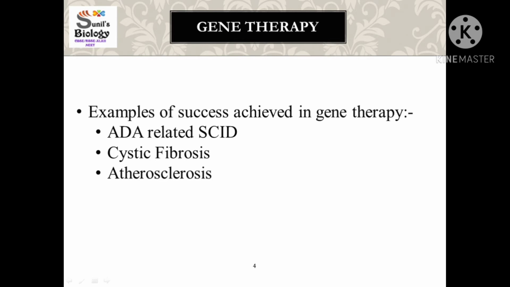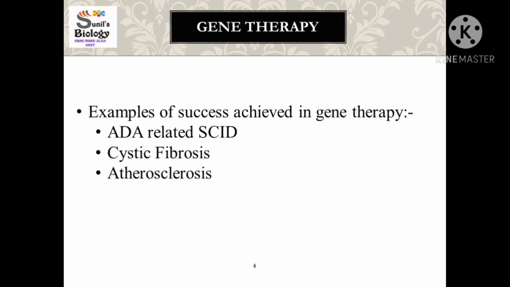Now the question comes, is there any example which has been successfully treated with the help of gene therapy? Yes, one of the diseases is SCID, severe combined immunodeficiency disease, which is caused due to the deficiency of adenosine deaminase enzyme, an ADA related disease. Another example of gene therapy is cystic fibrosis, and another is atherosclerosis. These are examples where we are successfully doing gene therapy.